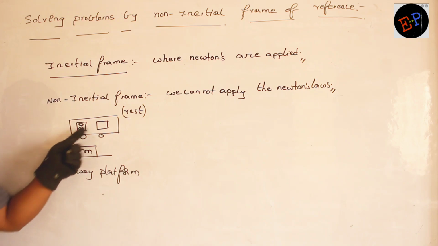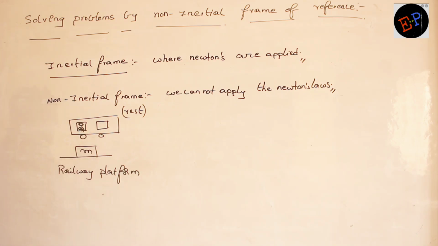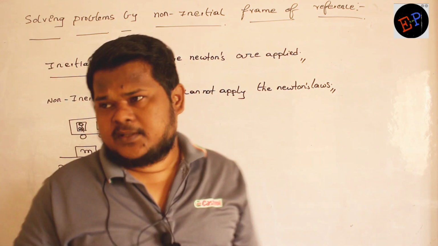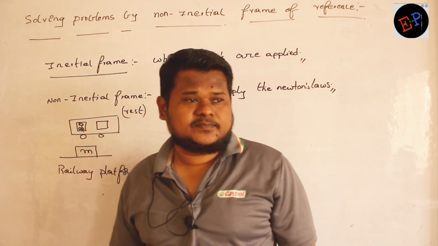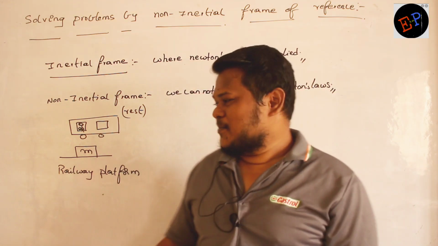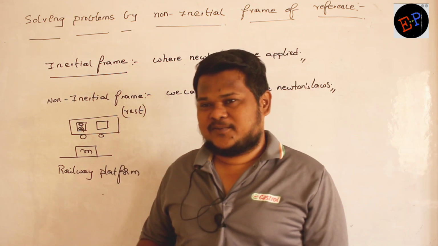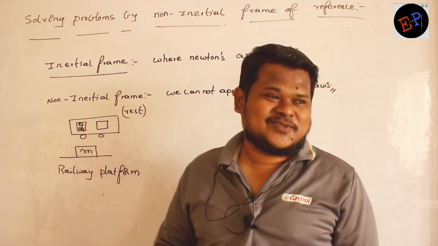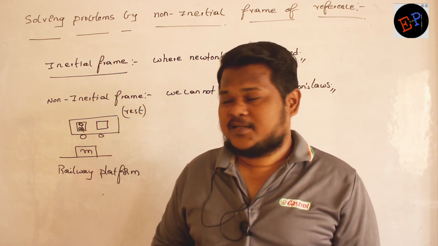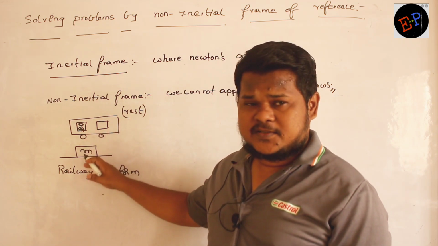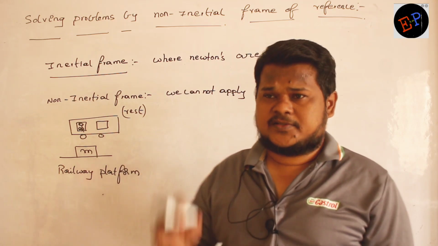To this observer, how does this mass appear to be? The train is in rest position, and the mass is also in rest position. You are in a train which is at rest, and the mass is also at rest. So to this observer, this mass appears to be in rest position.